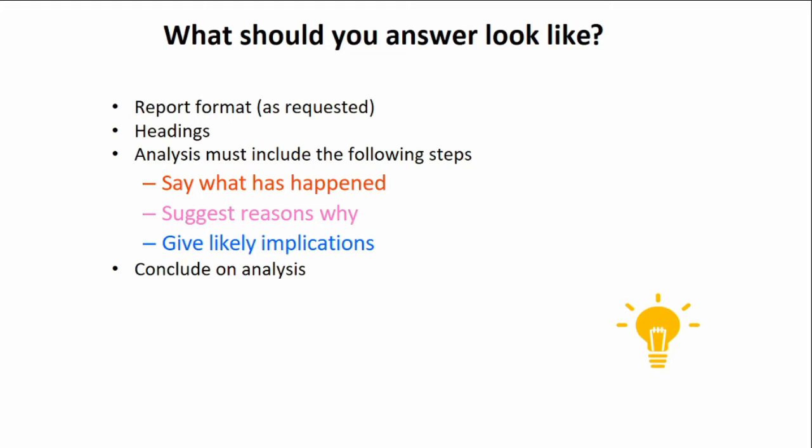Then you're going to give likely implications. So here you're going to look at the implications of the analysis, and perhaps this could be going forward if a company has cash flow problems. If they don't address this, then the company could become illiquid and insolvent, or they could have going concern issues and not be able to pay their suppliers as and when they need to. After you have performed an analysis on the ratios, then you need to conclude on your analysis. Here again, you will look at the different group of ratios that you have analyzed, and here you need to conclude on your analysis. This could also be for a few marks.